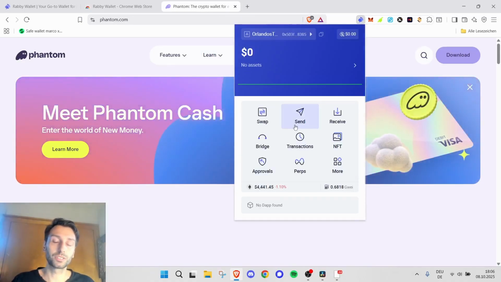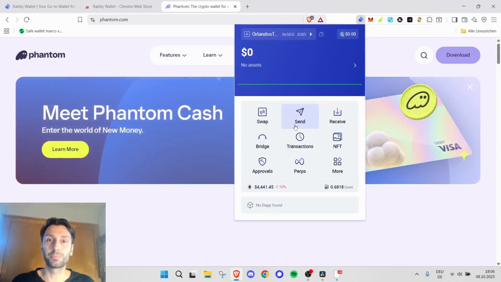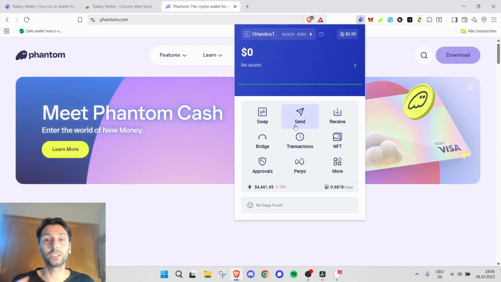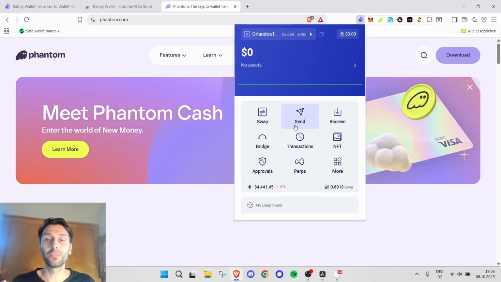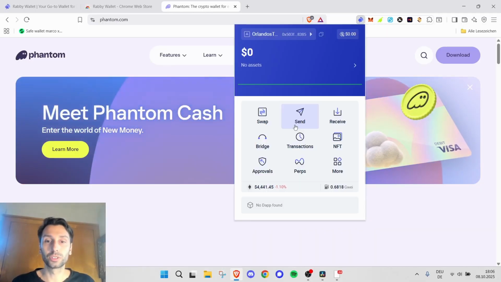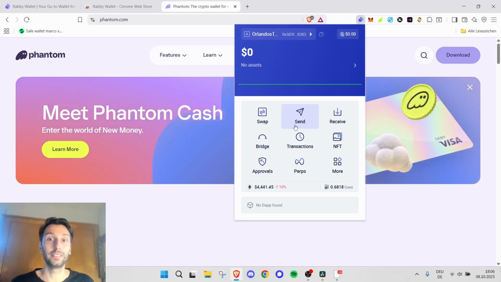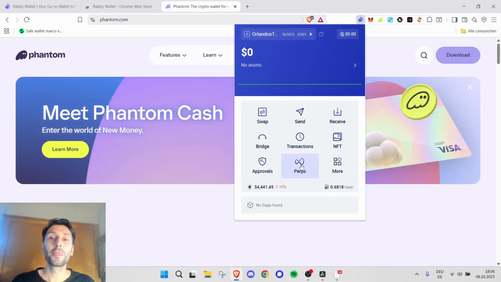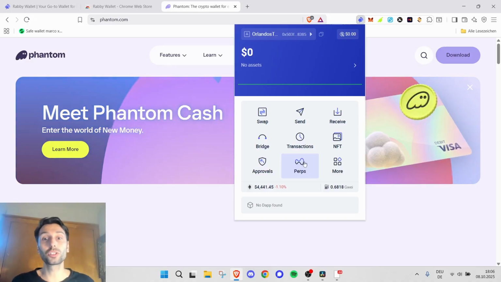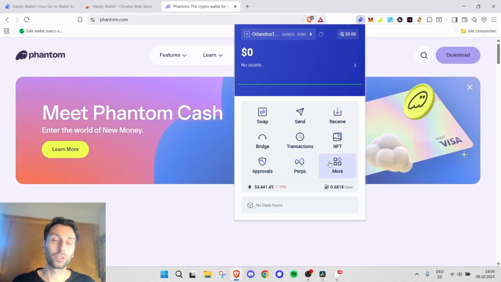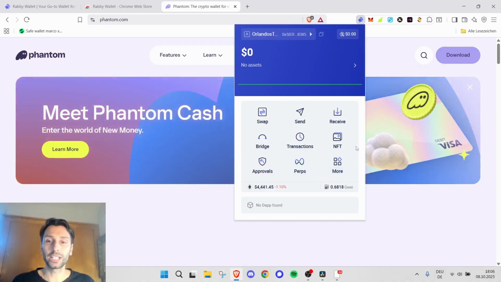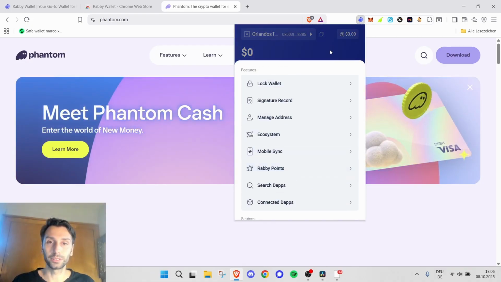Everything you have to know is that you give approvals to smart contracts, and some of them get hacked or exploited. And if they have approval to spend your assets, they can drain your assets. So you always want to have clean approvals. Then perps, so basically trading futures or trading with leverage. We'll go into that later as well. And the more section is not that important.